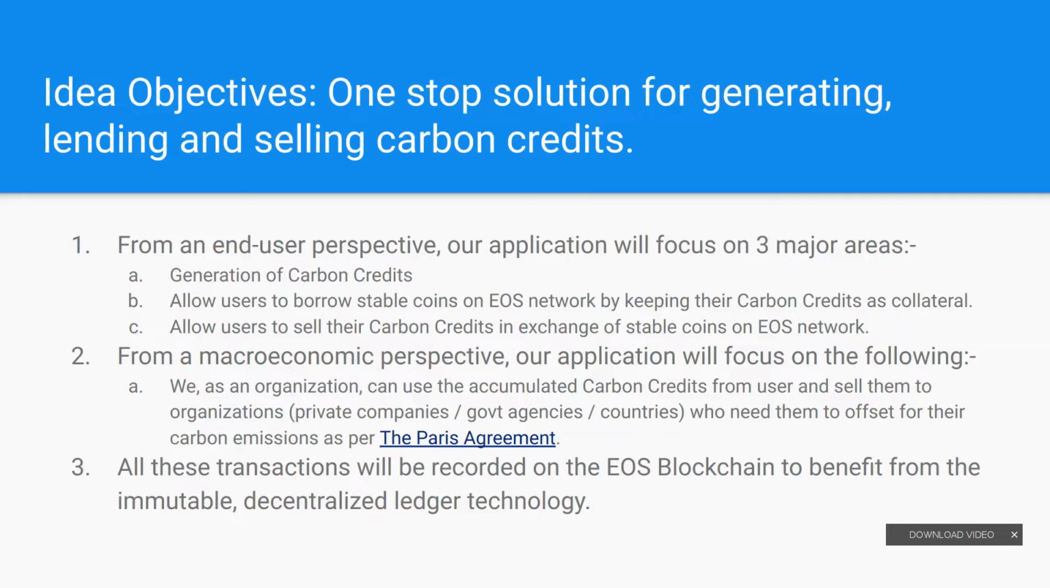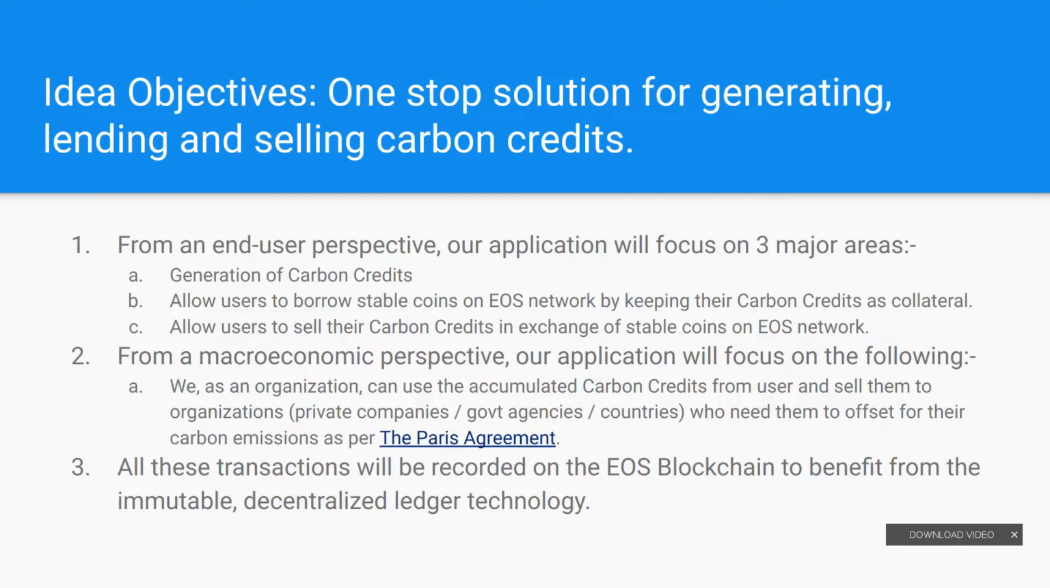One is generation of carbon credits. Second, allow users to borrow stable coins on the EOS network by keeping their carbon credits as collateral, and allow users to sell their carbon credits in exchange for stable coins on the EOS network or any of the stable currencies existing in the cryptocurrency market.